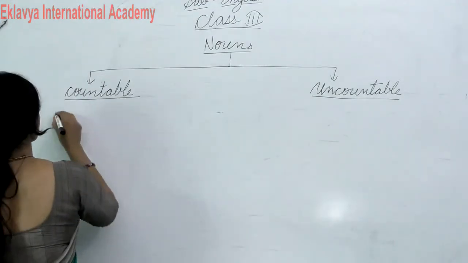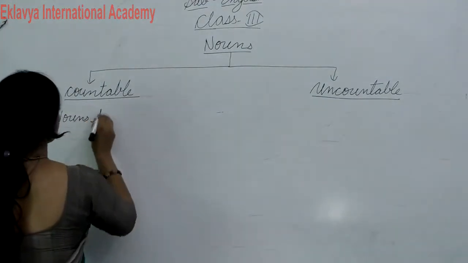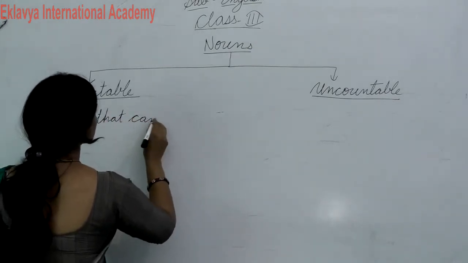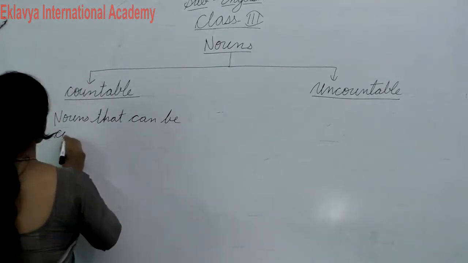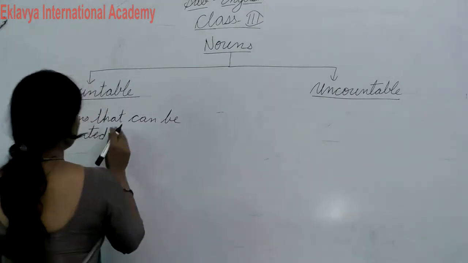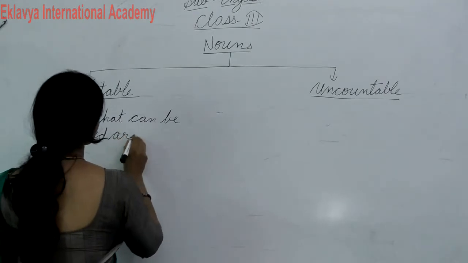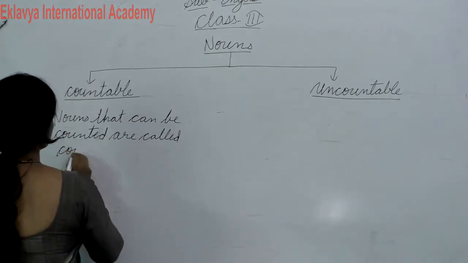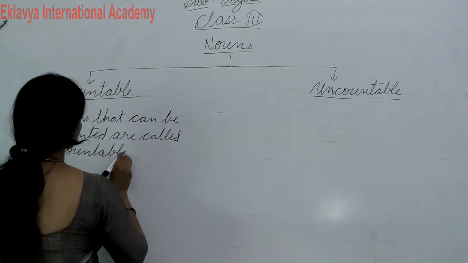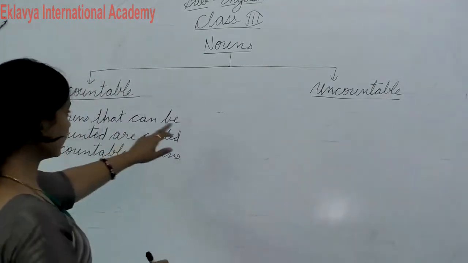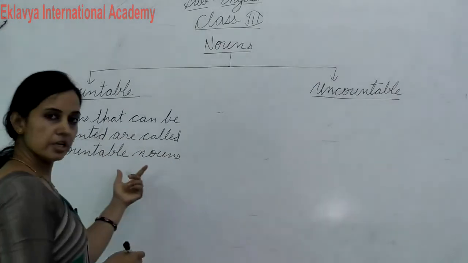So, nouns that can be counted are called countable nouns. Okay, nouns that can be counted are called countable nouns.